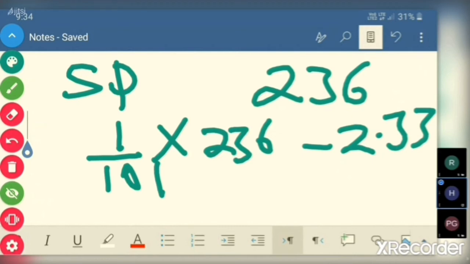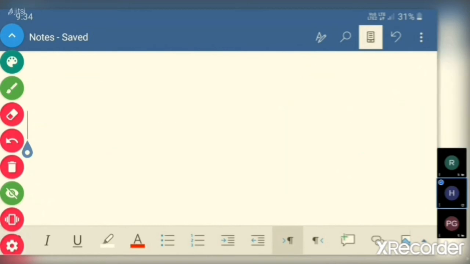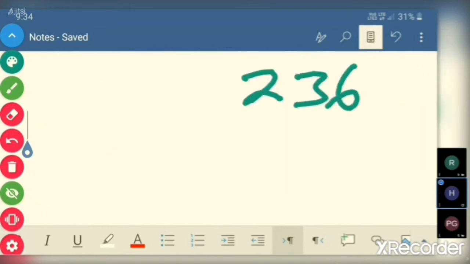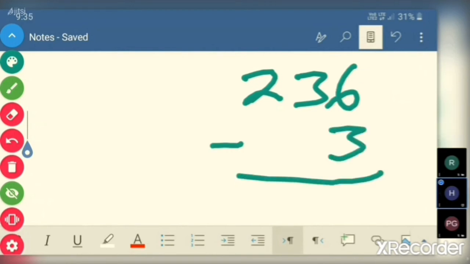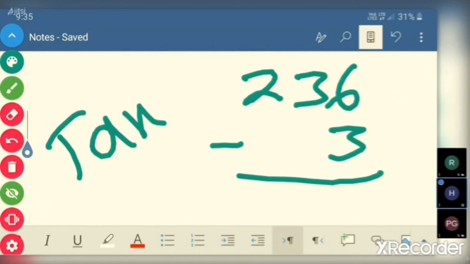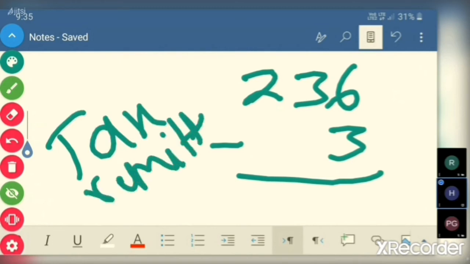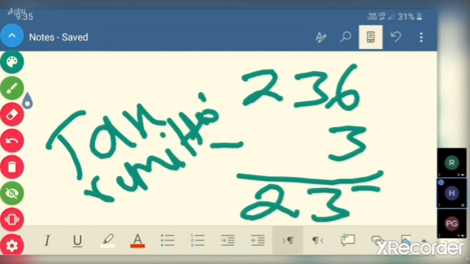Let us take a round figure of 3 rupees just for ease of calculation. So 236 is the sale price minus 3 rupees tax remitted. What is left is 233. Actually it is 233 with the tax as 2.33, but for ease of calculation we have taken 3 rupees. So he will be left with 233 net cash.